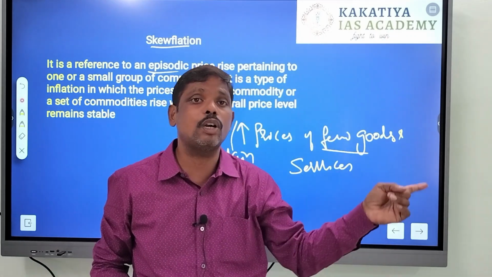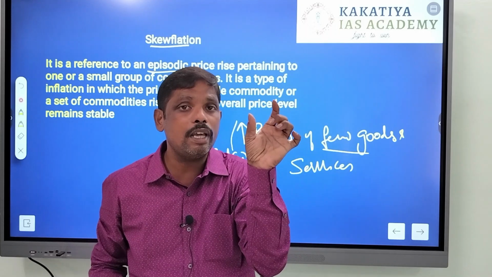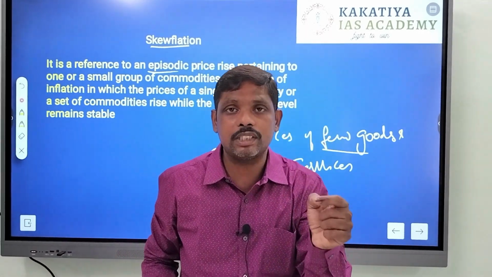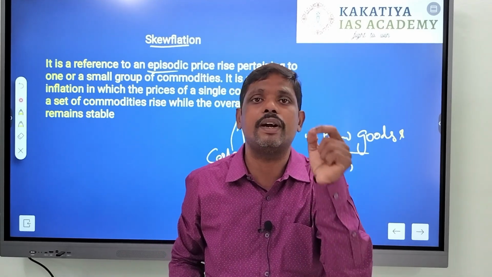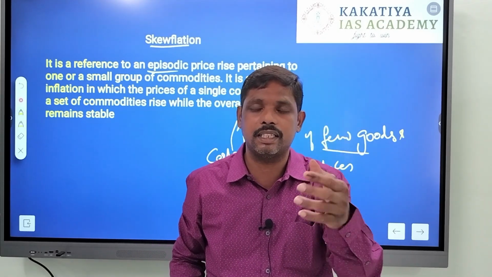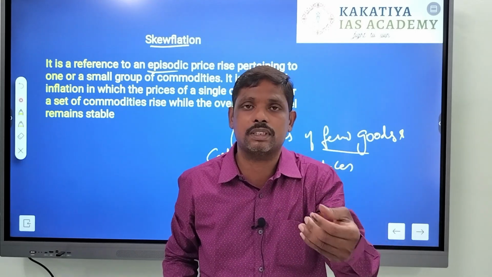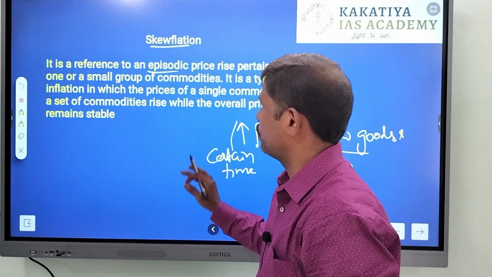In inflation it is the majority of the goods or all the goods, whereas in skewflation it is only few goods. So make this difference between inflation and skewflation. Skewflation denotes an episodic rise, that is a temporary rise in prices of a few goods and services. So this is about skewflation.